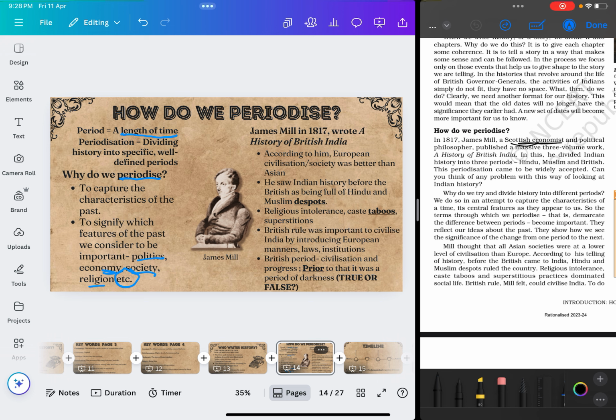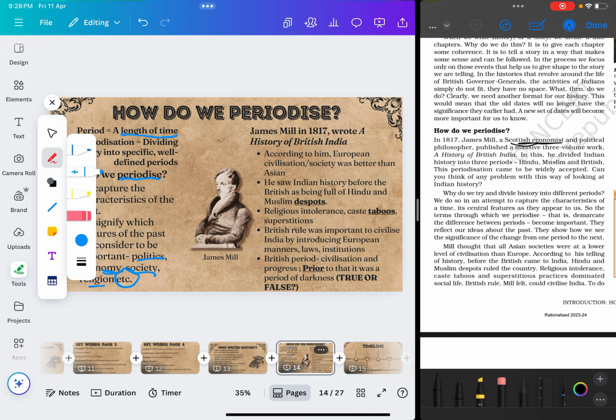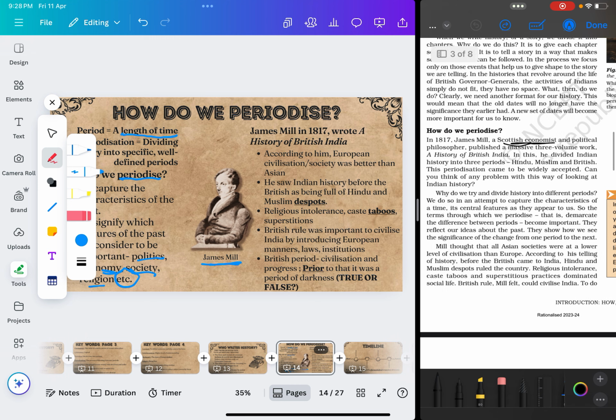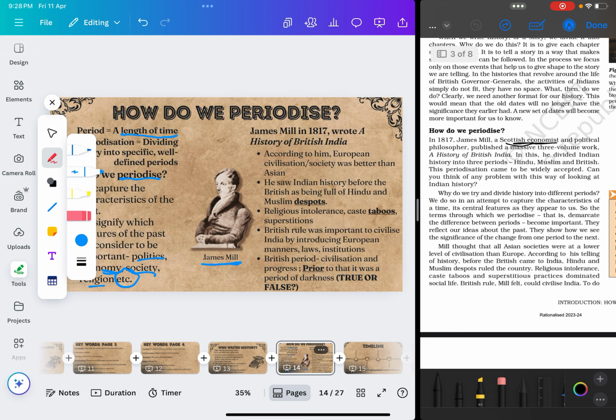Now, one person who gave us a periodization of Indian history, one of the first periodizations, was a man called James Mill. Now, who is James Mill? If you look in your textbook on page number 3, you will find James Mill there. James Mill was a Scottish economist. Scottish as in from Scotland, it's a country.